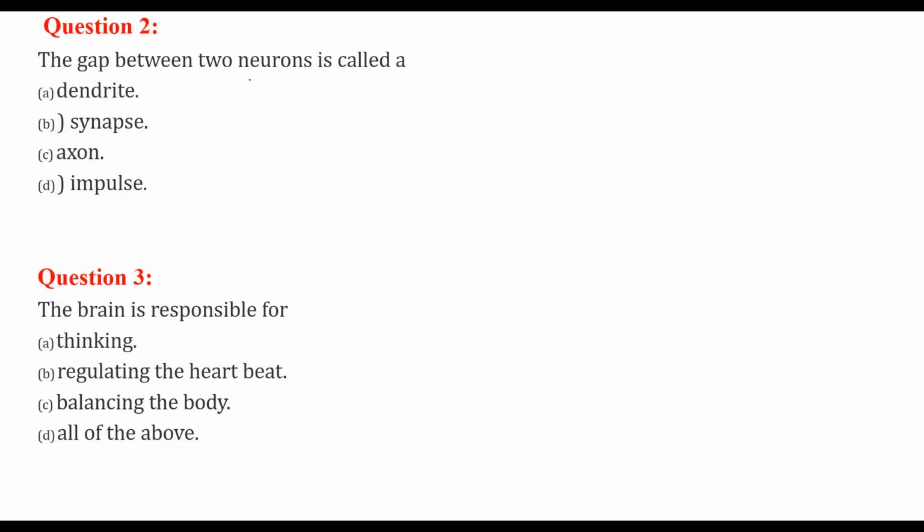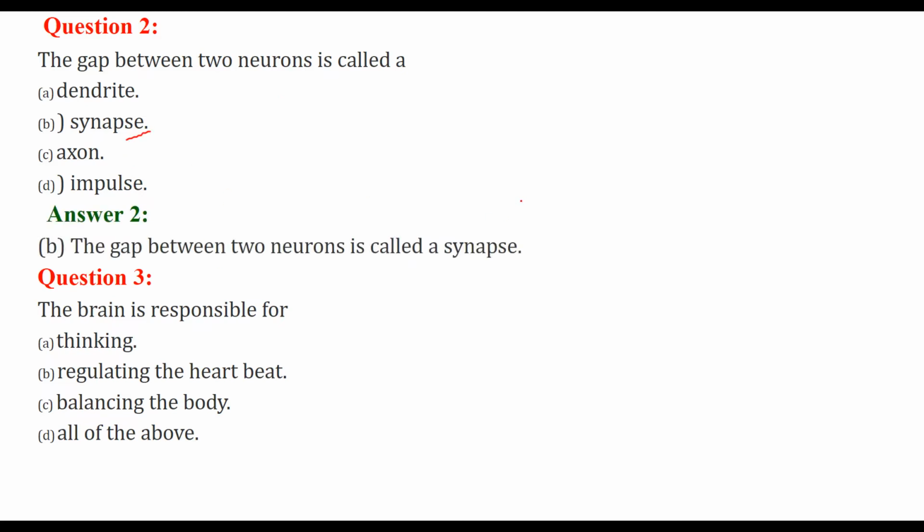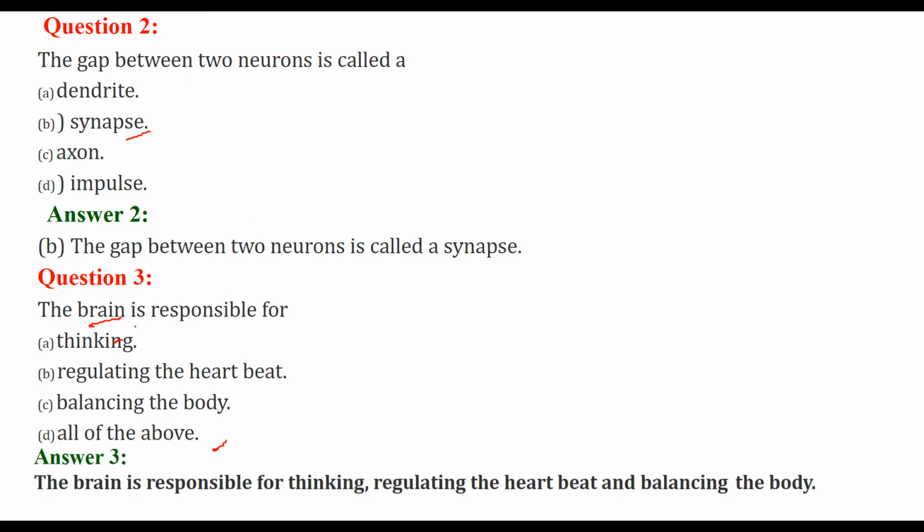The gap between two neurons is called synapse. The brain is responsible for all control and mostly all the coordination. So all of the above: thinking, regulating the heartbeat, balancing the body. So the answer would be D.